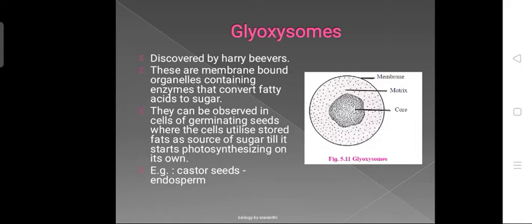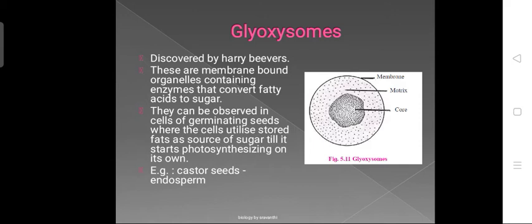They can be observed in the cells of germinating seeds, where the cell utilizes the stored fat as a source of sugar until it starts photosynthesis on its own. So what is happening inside the glyoxysome? Whatever fat is stored inside the seeds is converted into carbohydrates, that is, into sugars, such that the seed utilizes it and starts to germinate.